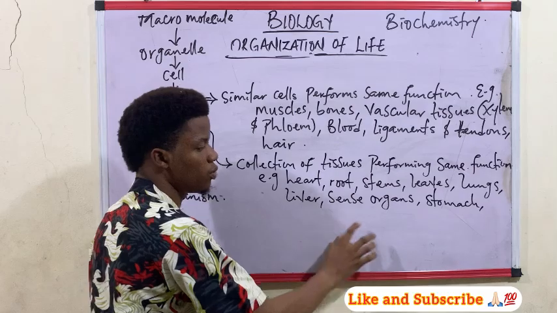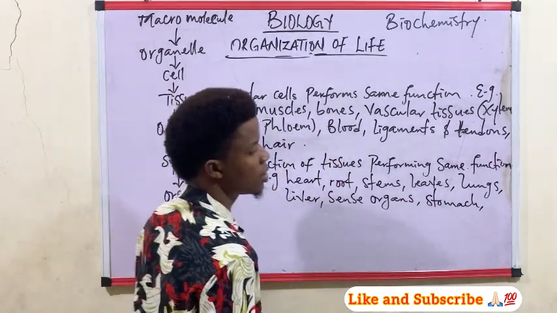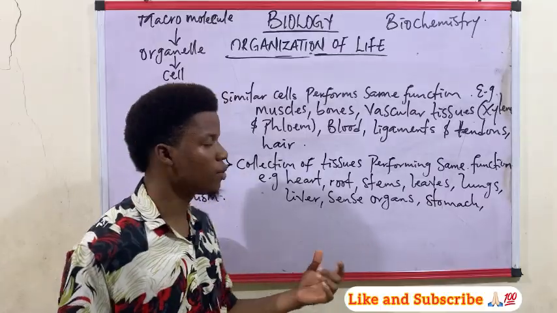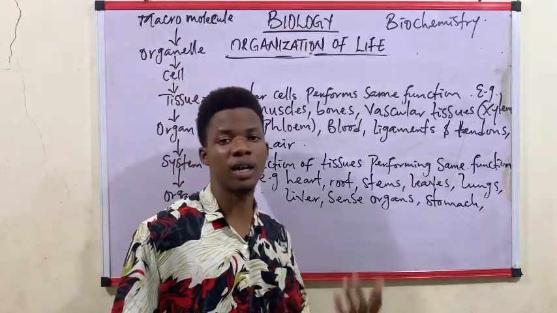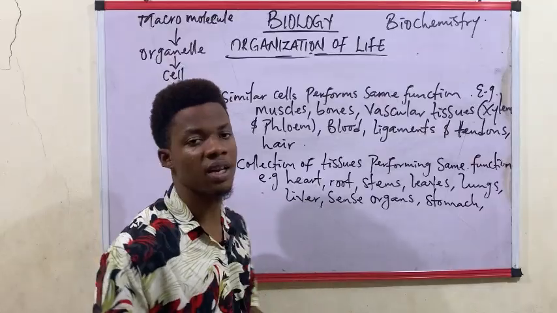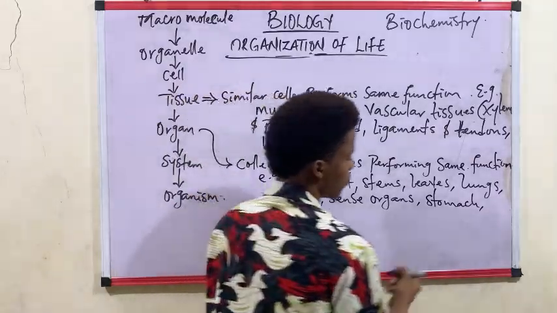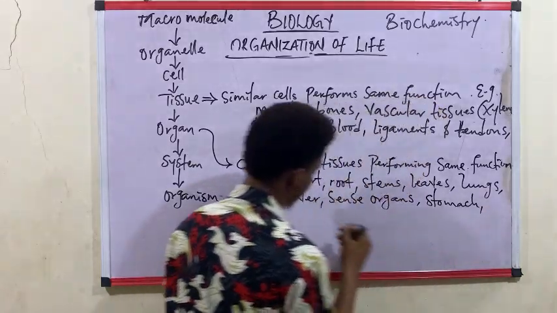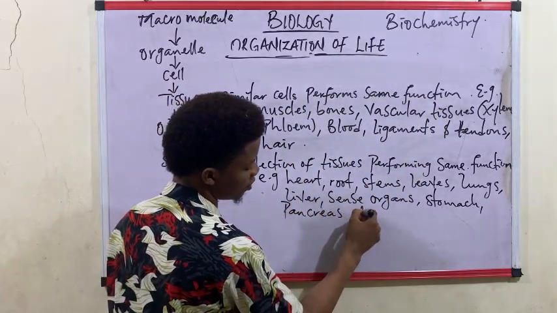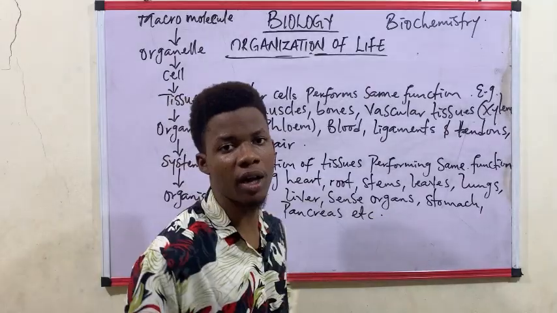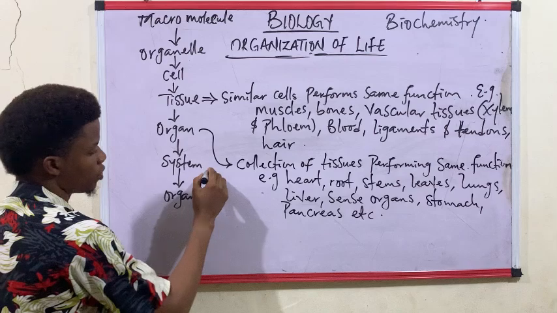So the heart, the root, the stems, the leaf, the lung, the liver, the sense organs, the stomach, all of these are found in the organ level of organization. Some are present in plants, some are also present in animals. Even the pancreas is part of it, and there are others too.